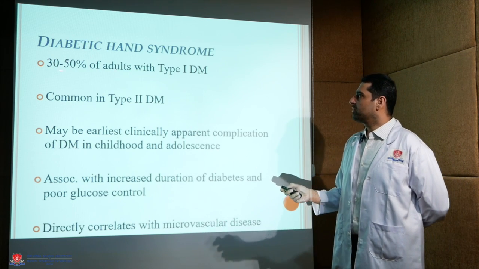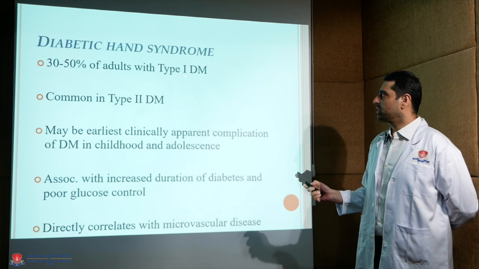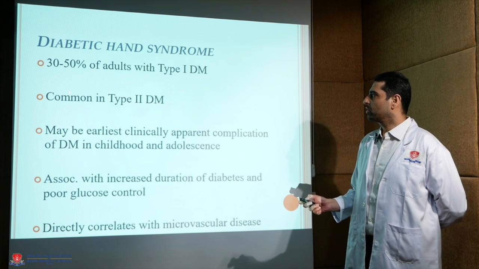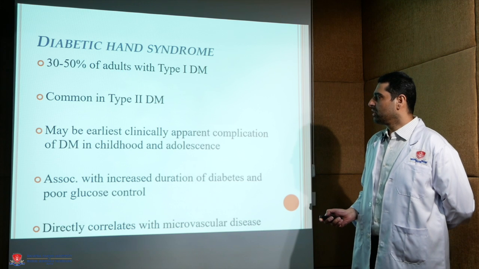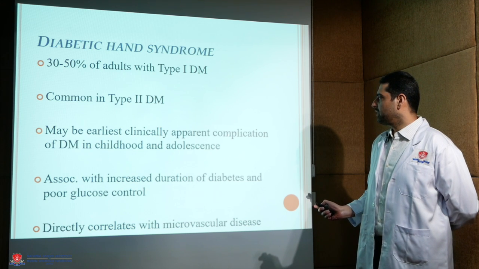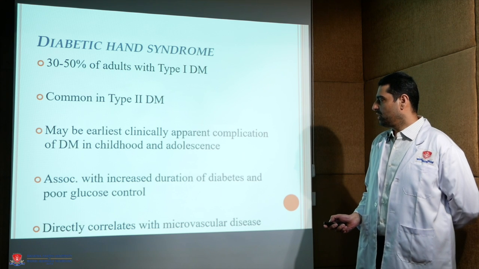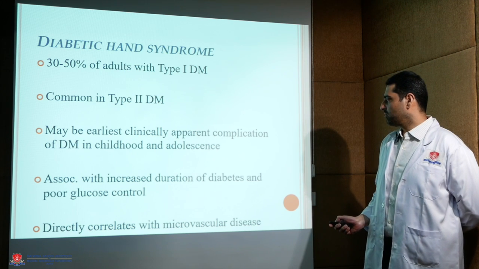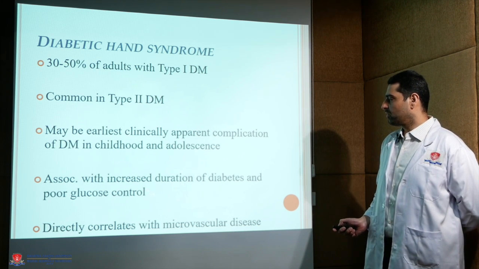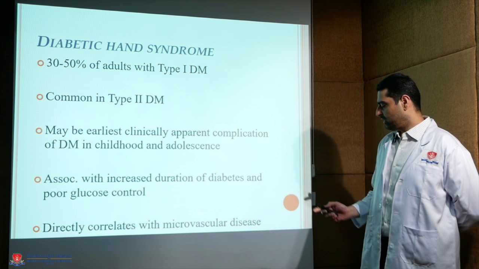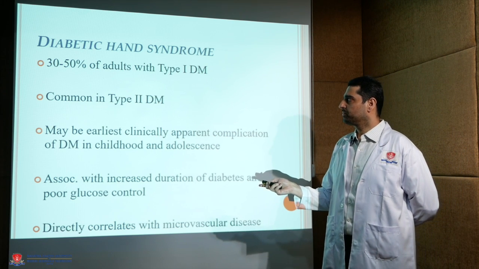Diabetic hand syndrome is seen in 30 to 50% of adults with type 1 diabetes mellitus and is more common in type 1 than type 2. It may be the earliest clinically apparent complication of diabetes mellitus in childhood and adolescence. It is often associated with increased duration of diabetes and poor glucose control and directly correlates with the microvascular disease.